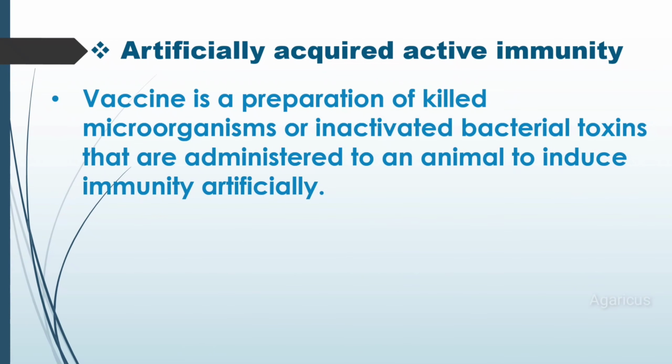Artificially acquired active immunity. A good example of artificially acquired active immunity is vaccine. A vaccine is prepared from killed microorganisms or inactivated bacterial toxins that are administered to an animal to induce immunity artificially.